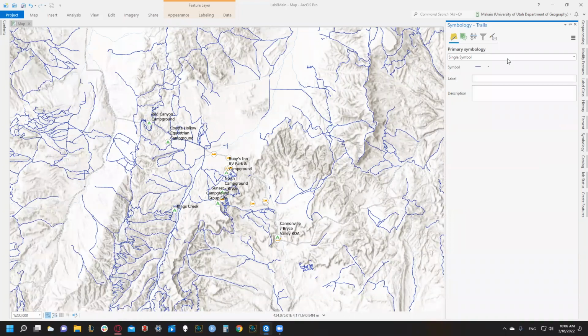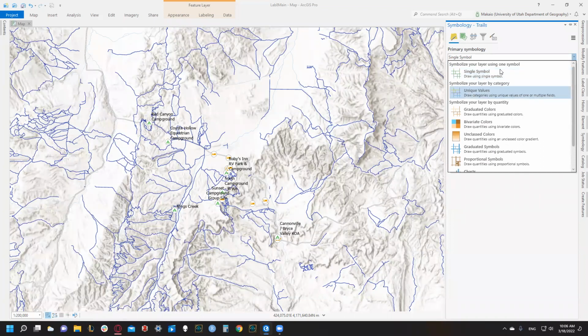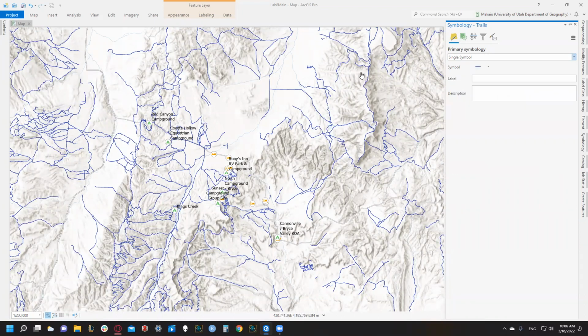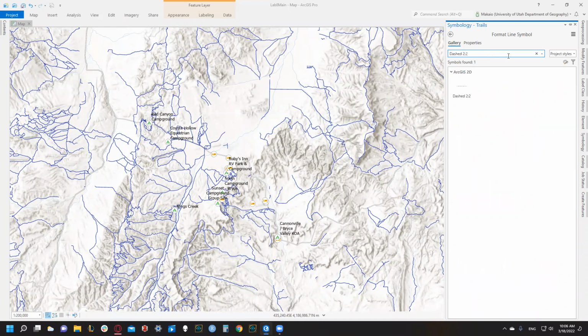We don't need to change our primary symbology, because we're only looking at one feature, one part of the feature. We're going to change the symbology for our symbol though. So we're going to click on the line that's to the right of our symbol, and we'll see that the dash 2x2 is right here. But if it's not showing up, we can also search for it. We can search for dash 2x2, and it's under the ArcGIS 2D.